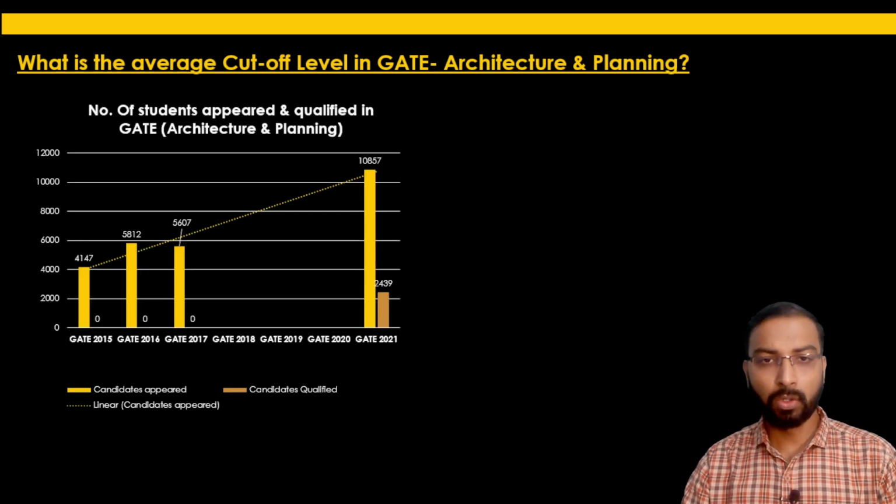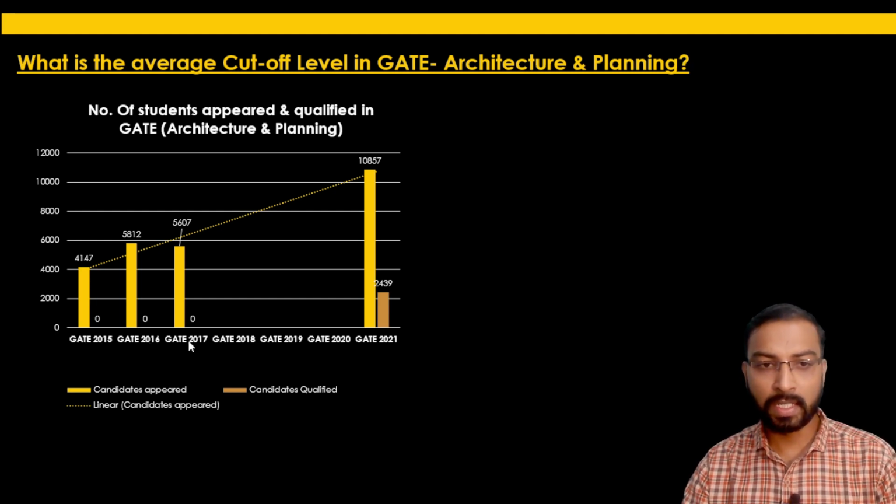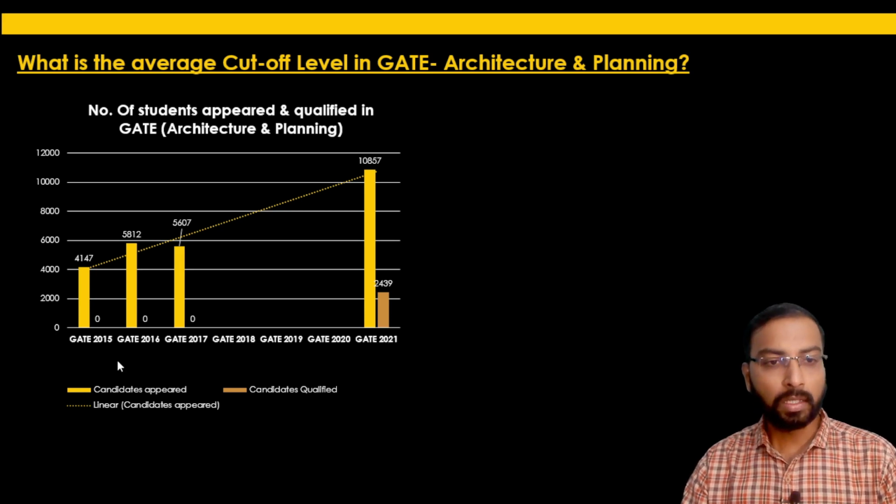But when you look at the figures of the number of students appearing for GATE Architecture and Planning and the number of students qualifying, the data available with me is for the years 2015, 2016, 17 and 2021.